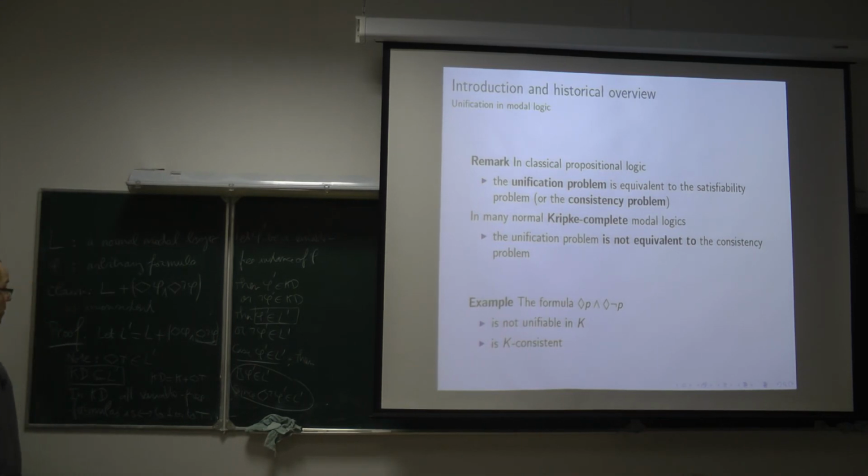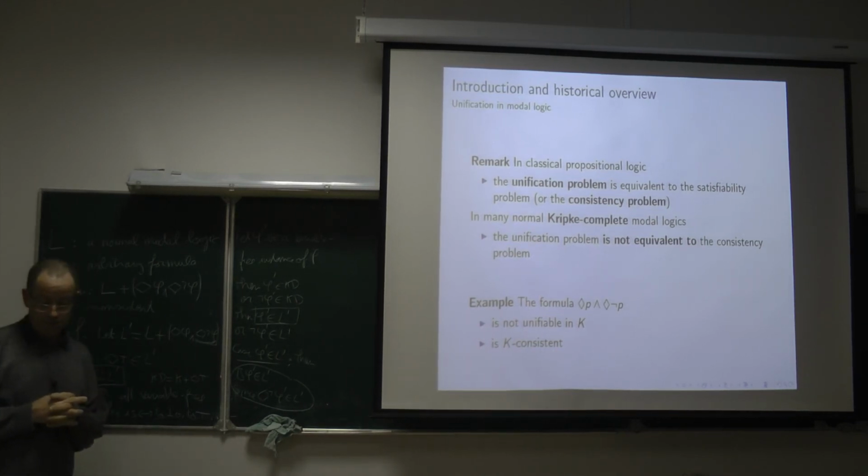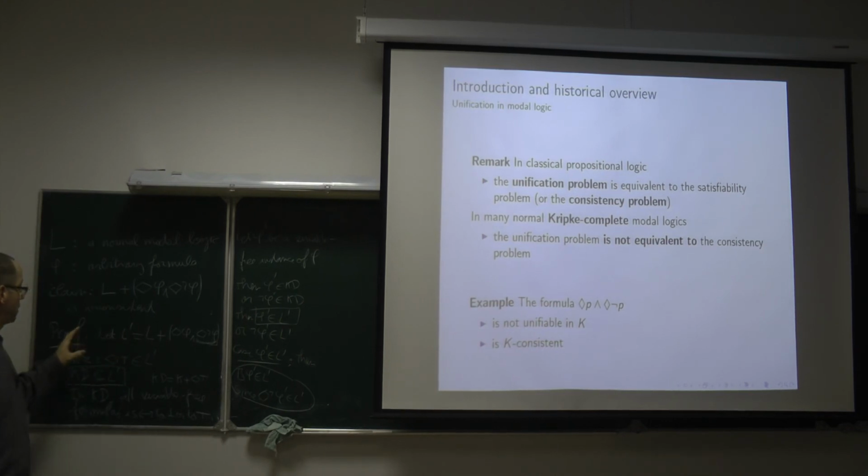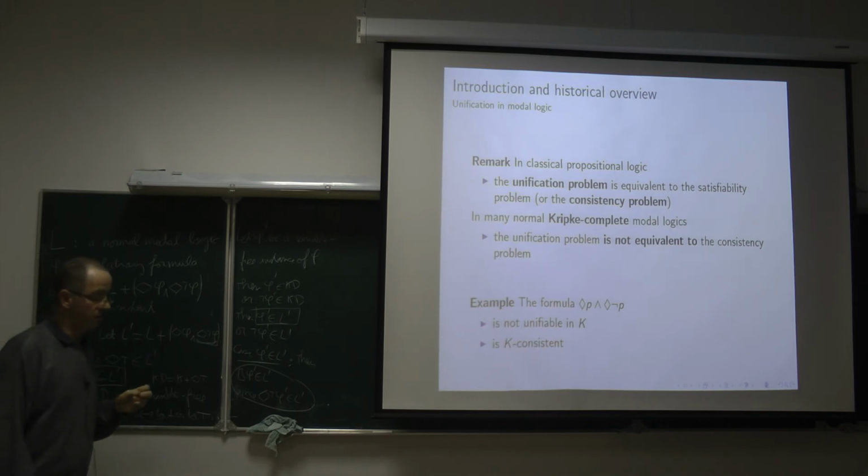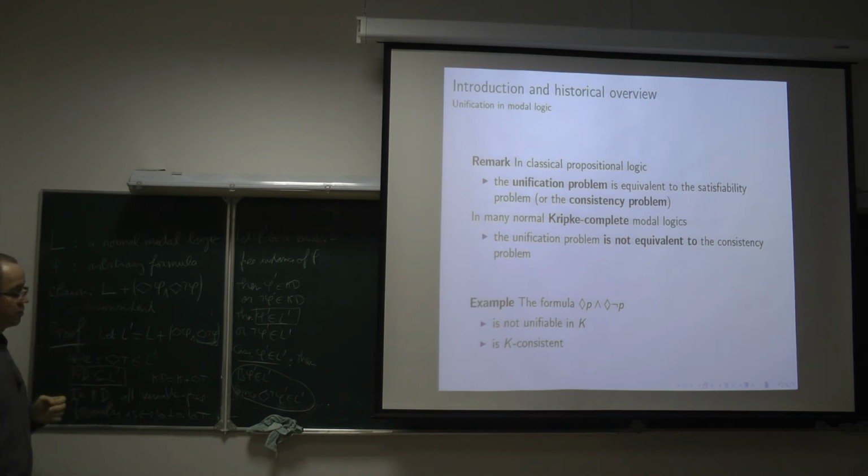So it was a remark of Fagin, Halpern, and Vardi. And I like to present it because I feel that to study unifiability of formulas and admissibility, the reasoning that we have to do sometimes is similar to such reasoning.